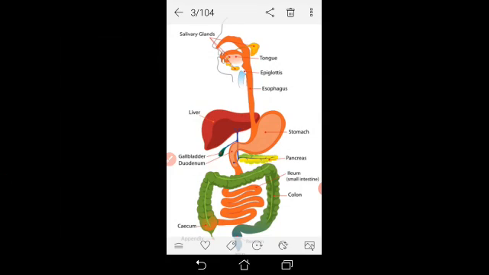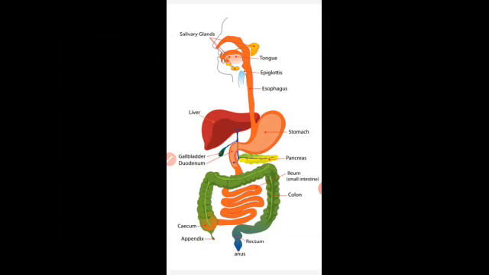The liver is the largest gland of the body, and below that the gallbladder is associated. You can see the gallbladder in blue color, which stores the bile juice. The liver forms bile juice, whereas the gallbladder stores it, and whenever required, this bile juice shifts into the small intestine. The pancreas also produces some digestive enzymes. It is a mixed gland which produces hormones as well as enzymes. Insulin, which is related with diabetes, is also secreted by the pancreas only.